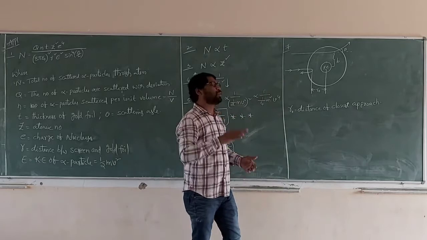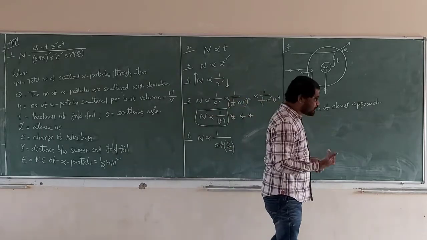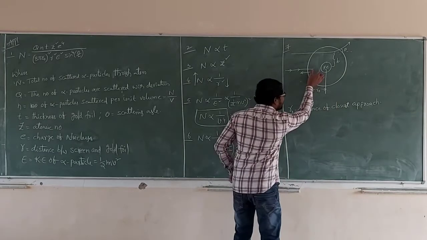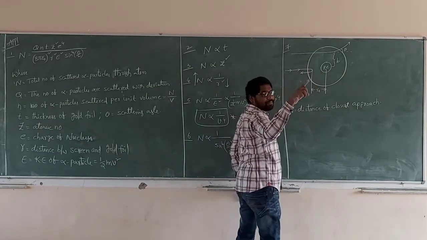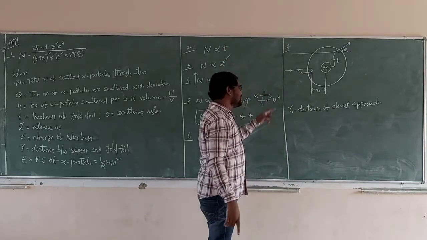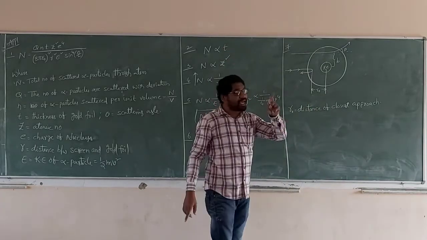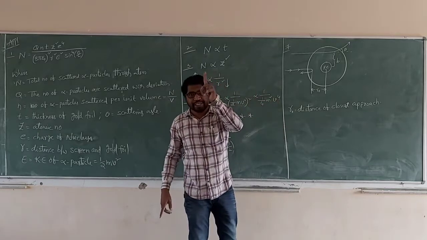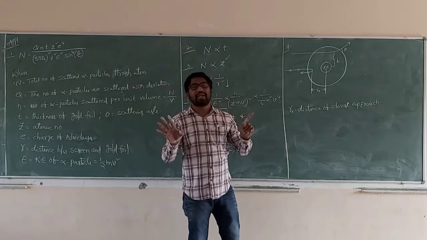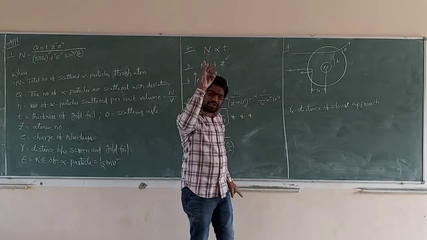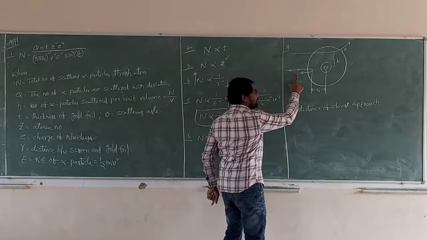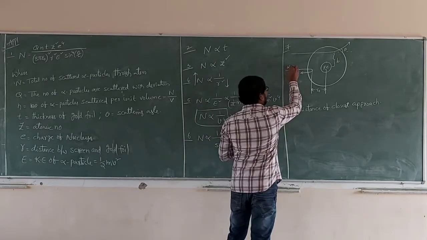Distance of closest approach. What is distance of closest approach? It is the minimum distance from the center of the nucleus. The distance of closest approach is always measured for 180 degrees scattering, only for 180 degrees and not for other angles. So distance of closest approach is always measured from a head-on collision. This is a head-on collision, and this is the alpha particle.